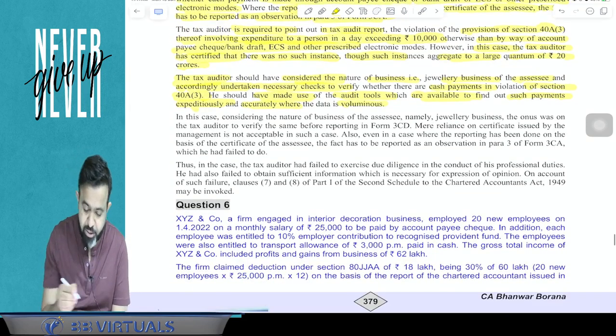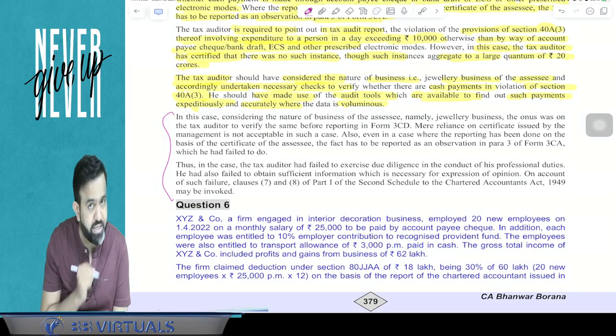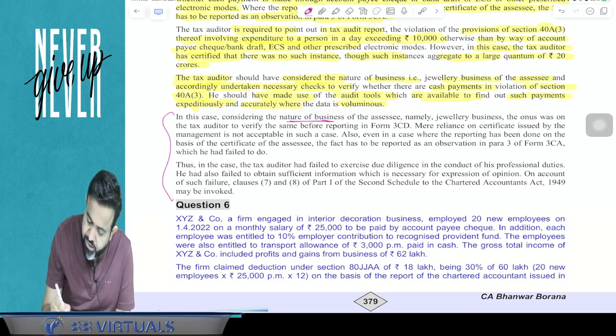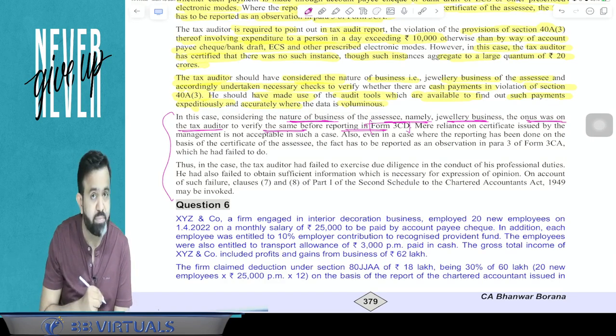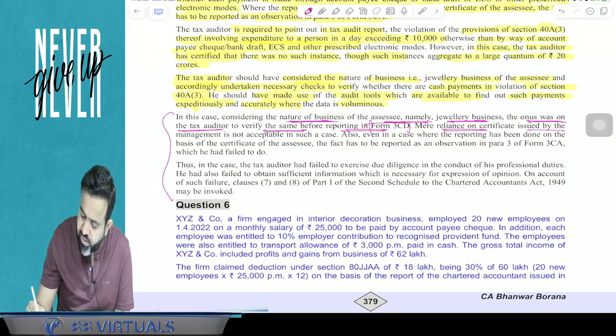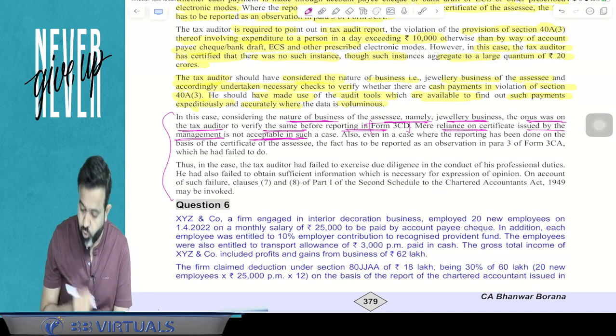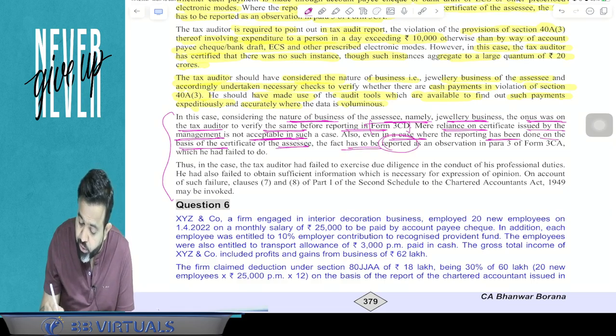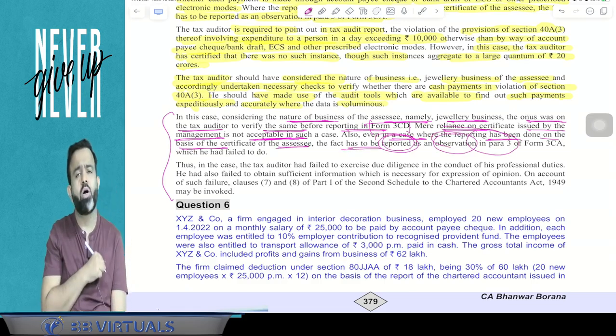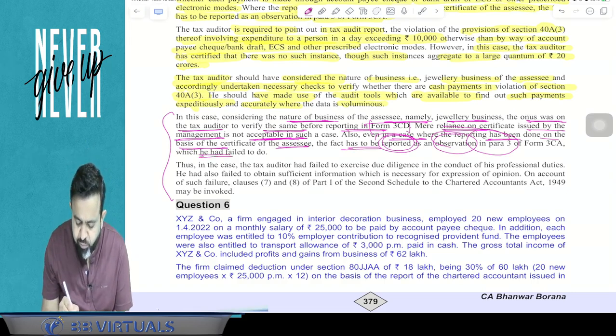Now guys, this is the conclusion. Try to understand. In this case, considering the nature of business of the assessee, namely the jewelry business, the onus was on the tax auditor to verify the same before reporting in Form number 3CD. Mere reliance on the certificate issued by the management is not acceptable in such a case. Also, even where the reporting has been done on the basis of the certificate of the assessee, the fact has to be reported in the observation in para 3 of Form number 3CA, which he failed to do.